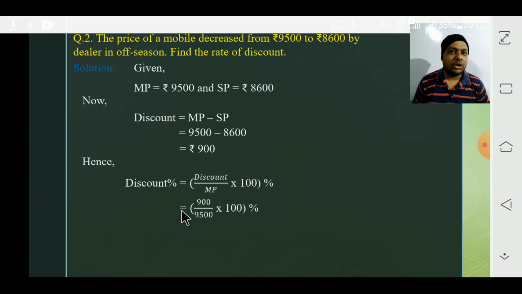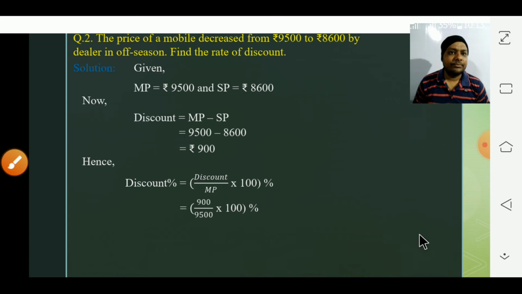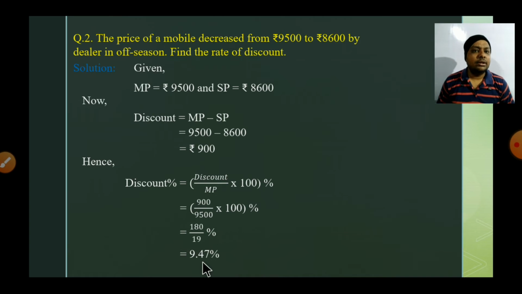Let's solve it. 20 will cancel. Now 5 40s are 180 and 5 19s are 95, so it means 180 by 19. We can write it in decimal: it will be 9.47%. That will be the discount offered by the shopkeeper on this mobile in off season. Understood, students? Now let's move to the next question.